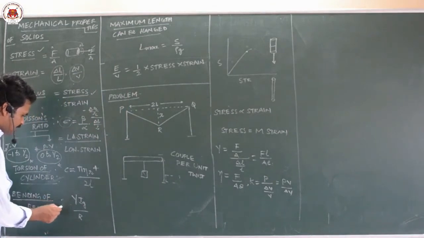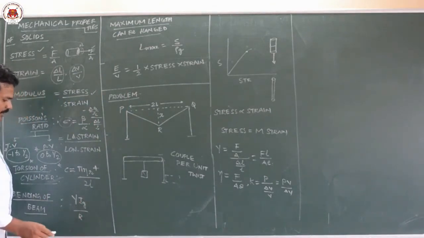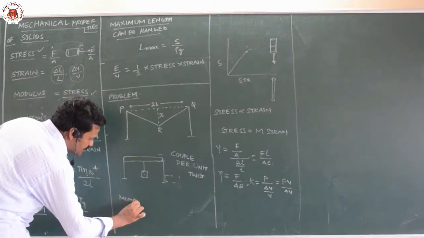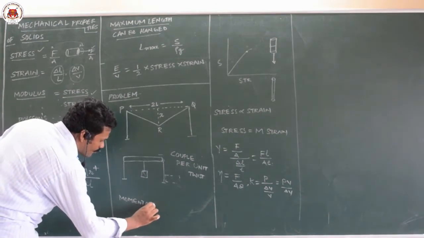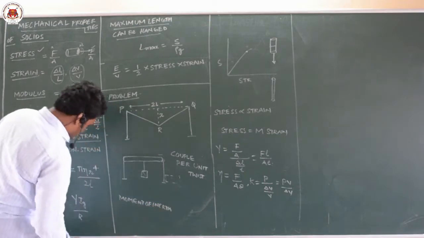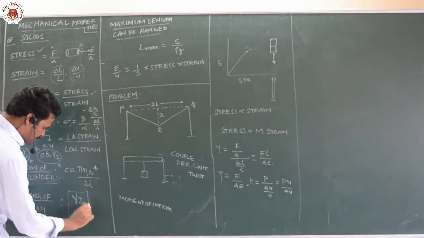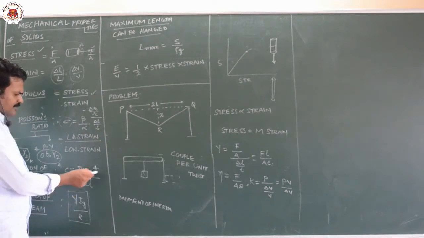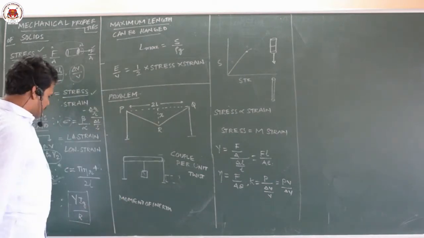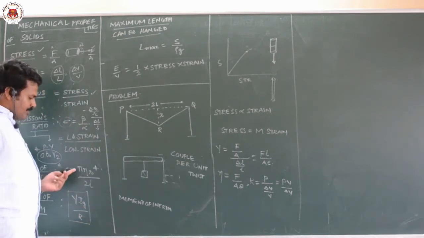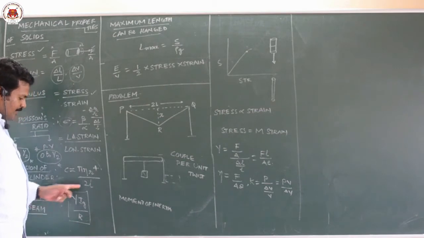The bending is equal to Y Ig by R, where Ig is moment of inertia and Y is Young's modulus. So these are the two formulas. We can derive this just by using the concept of rigidity modulus: F by A theta, substitute the theta value, and you will get pi eta r to the power of 4 by 2L.